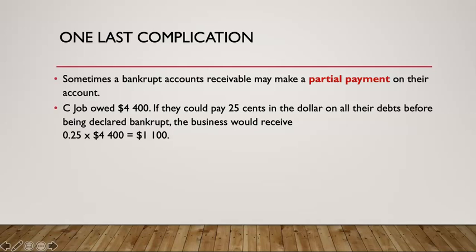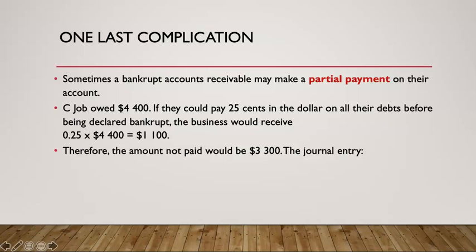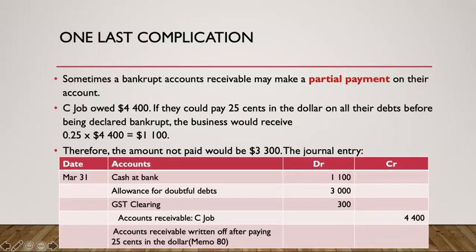So what they can actually pay us back is $1,100, and then we have to make a bad debt of the rest. Therefore, the amount not paid would be $3,300, and the journal entry will look something like this. Our cash will go up by $1,100. We will have an allowance for doubtful debts, and we will reduce our GST clearing by $300 and recognize that this removes all of what C job owes us. This is where it starts to get complicated, and we will do lots of examples in class to get comfortable with this.